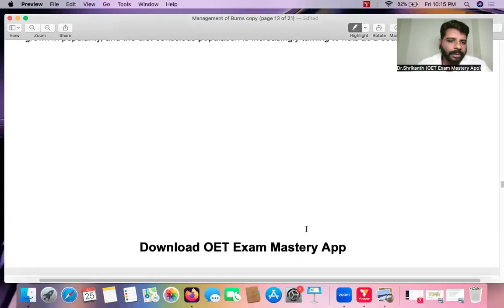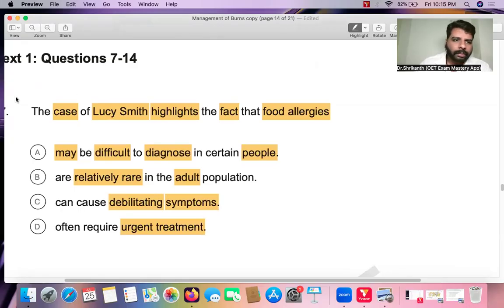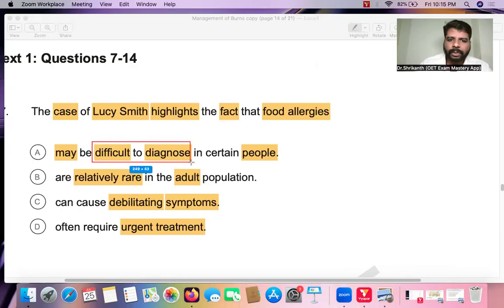So let's come to answer option A. Let's do the verb analysis. What is the verb over here? "It may be difficult to diagnose." Do you think that is the right answer? No, because what did we read in the last sentence? She got further attacks and then she went to a specialist, and the specialist immediately confirmed her diagnosis. Very easily, the diagnosis was confirmed, right? So that is not the message the writer is trying to tell us. That is not the fact he is trying to tell us. So we can eliminate answer option A. A is incorrect.